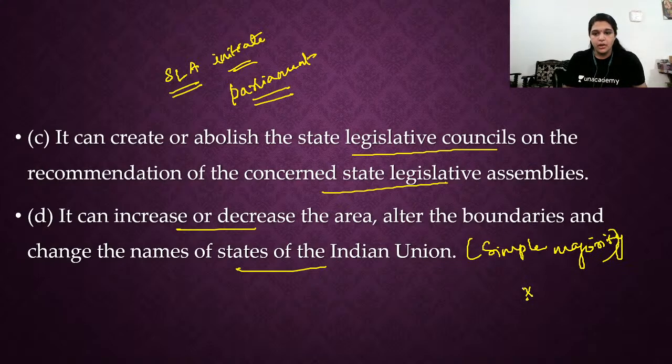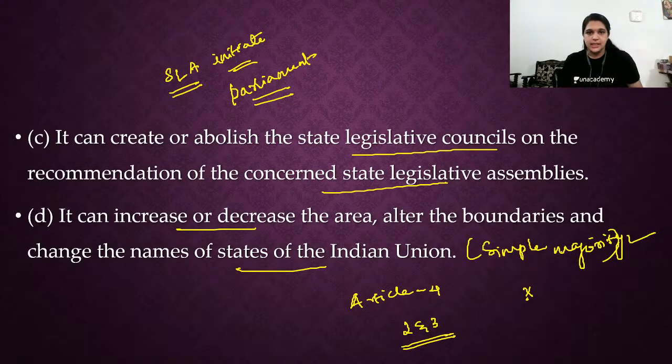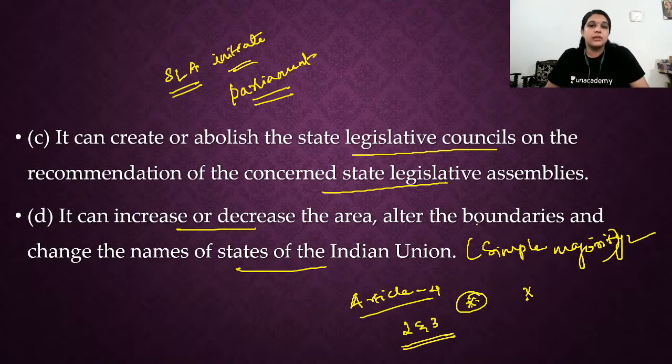Okay, very important. According to Article 4 of the Indian Constitution, to do anything in Article 2 and 3, the Parliament can do it by simple majority only and not under Article 368. So this article is very important. This year you might get a question because of the changing of Jammu and Kashmir state into two union territories. For that, the Parliament needs only a simple majority.